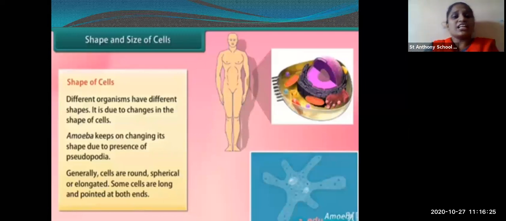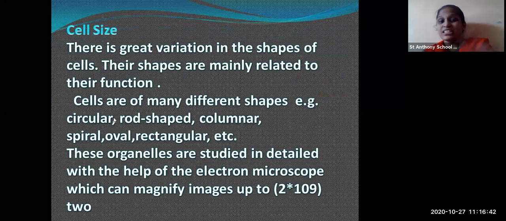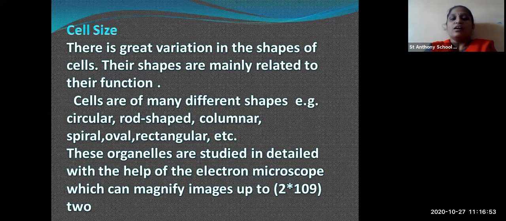So the cells are generally round, spherical, elongated or pointed on both sides. They may be circular, round, columnar, spherical, spiral, oval, rectangular, etc. in shape.